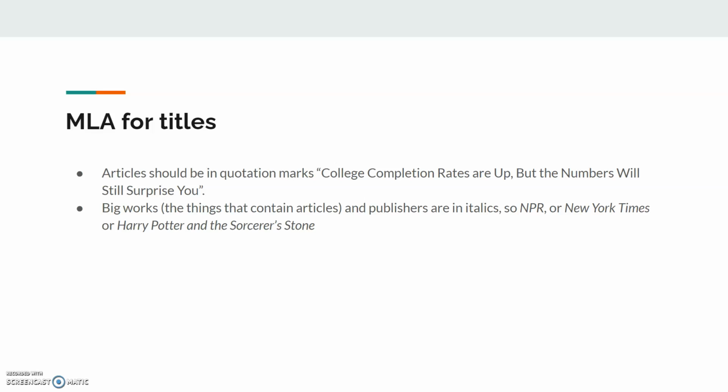That's contained within the website NPR, so NPR should be in italics. So those big works, right, the things that an article might be contained in, should be in italics. So a website like NPR, or a newspaper like the New York Times. An article in the New York Times would be in quotation marks. The name of the newspaper, the New York Times, should be in italics.